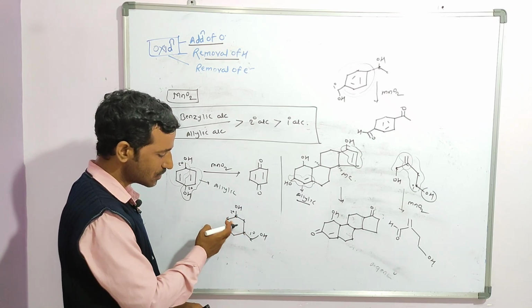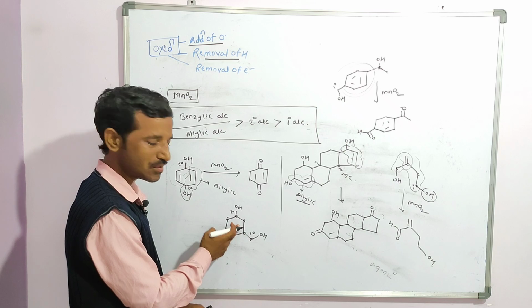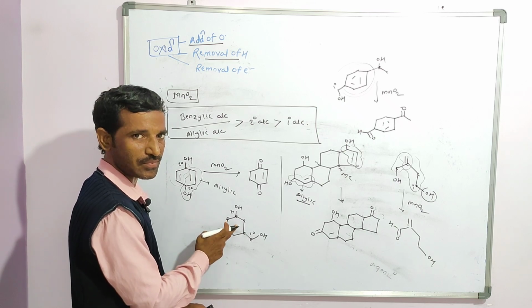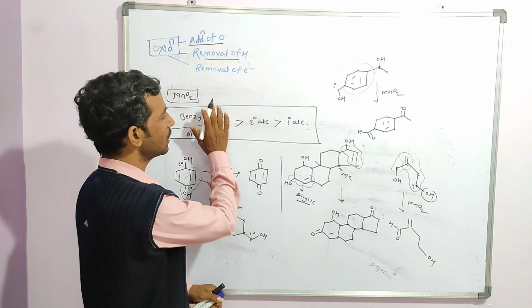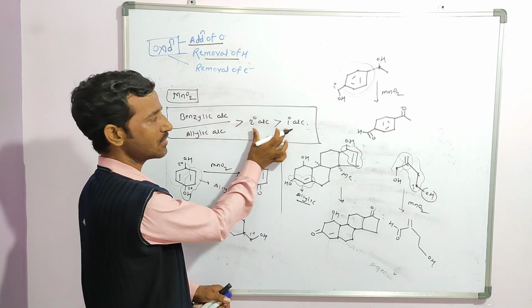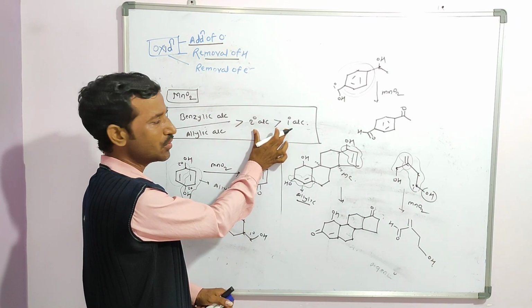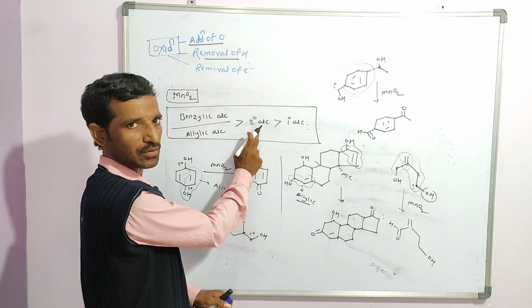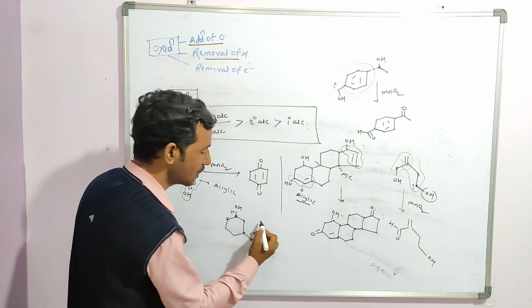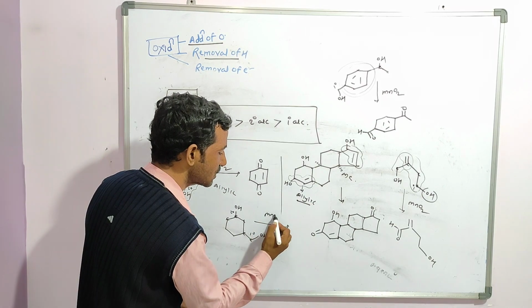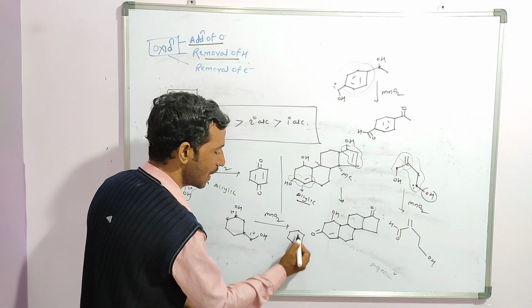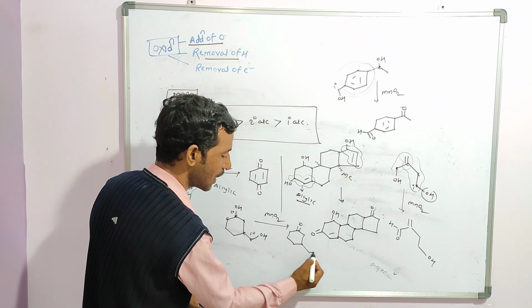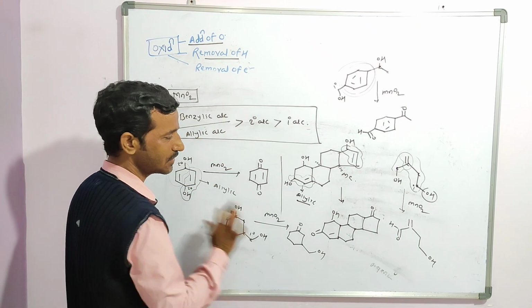So we can say there is no double bond to call it allylic, and there is no benzene ring to call it benzylic. So since there is no benzylic or allylic, the priority goes to the 2 degree alcohol. This 2 degree alcohol, in the presence of manganese dioxide, gets oxidized, and what you will get is a C double bond O, the ketone. Clear? Like this.